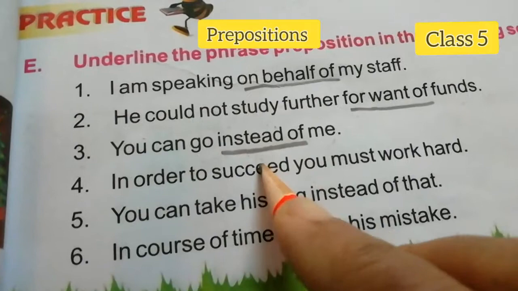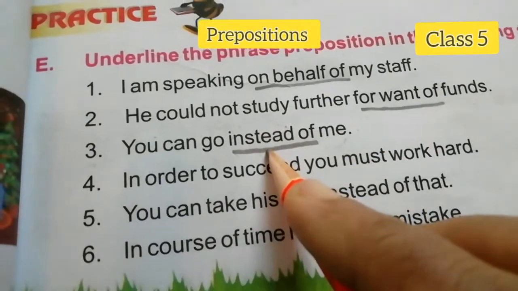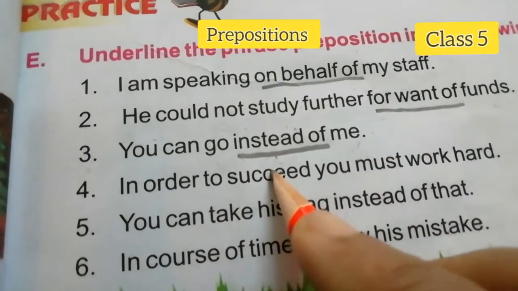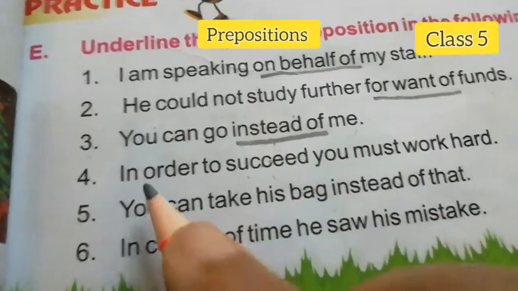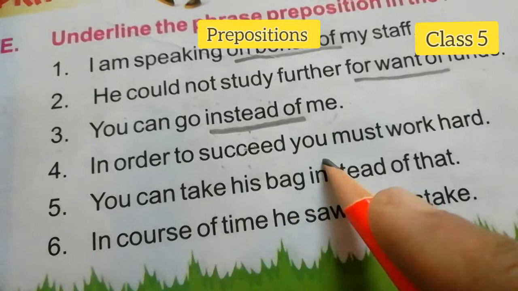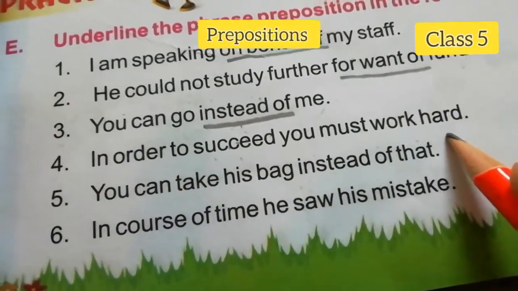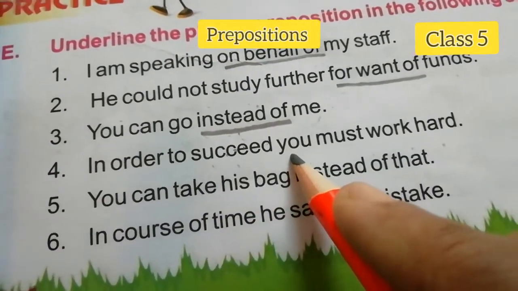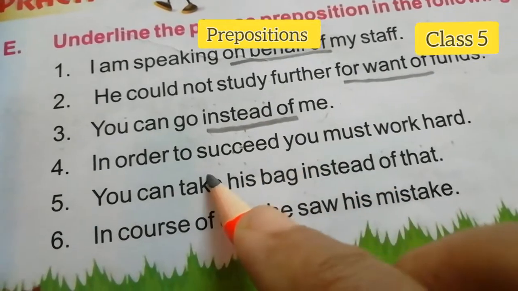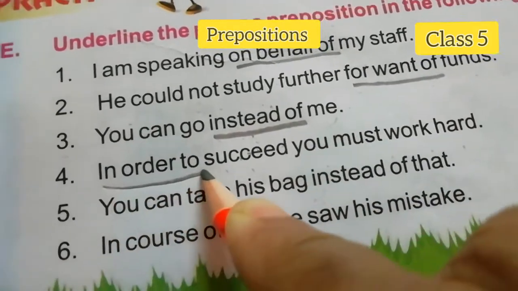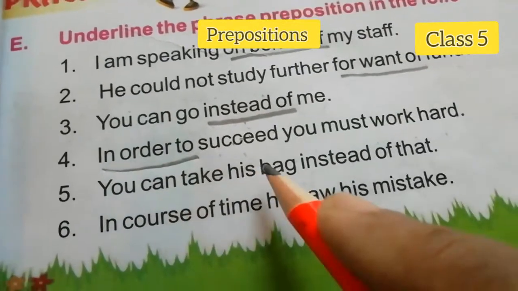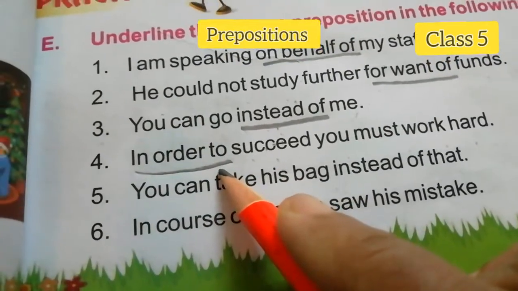A phrase preposition will modify the noun, pronoun or whatever it may be. Okay, in order to succeed, you must work hard. The phrase preposition is in order to.